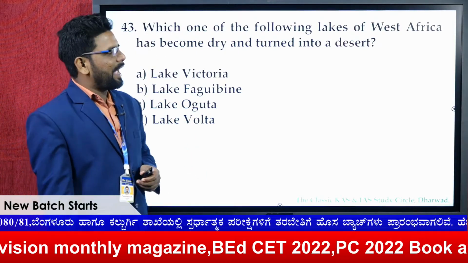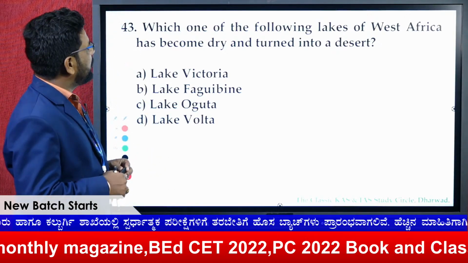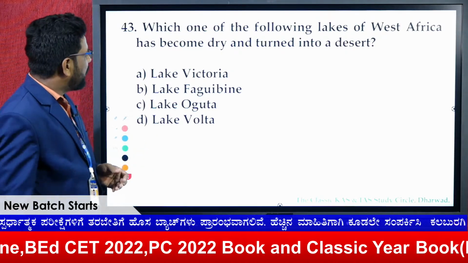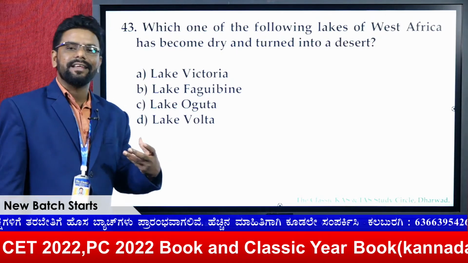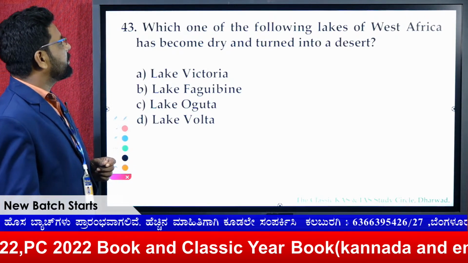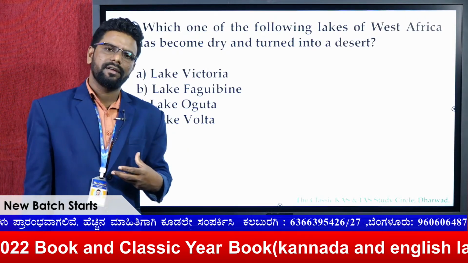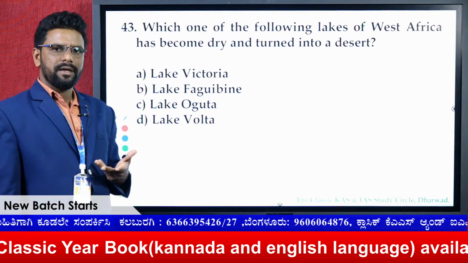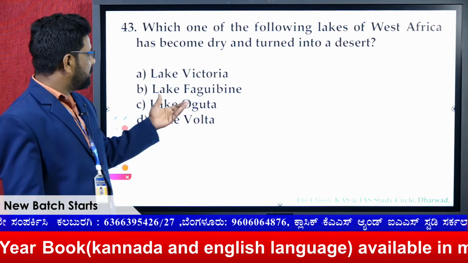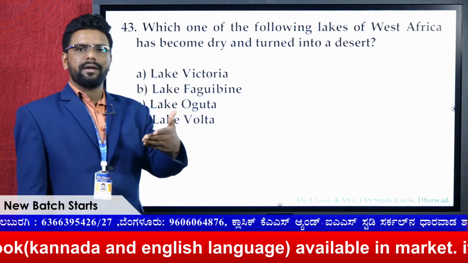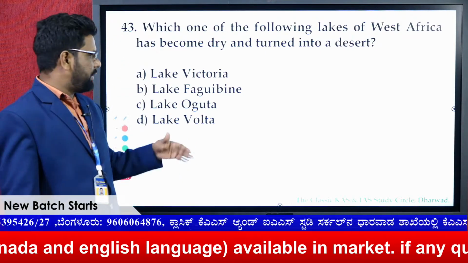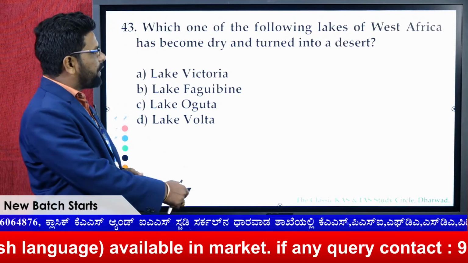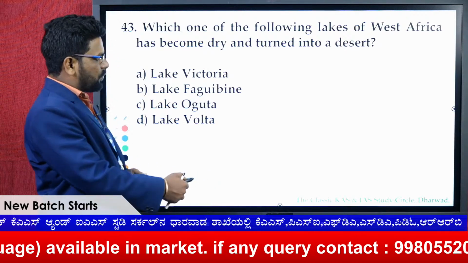After discussing with many faculties, we finally come to the answer: Lake Faguibine is the answer. It is in West Africa, became dry and turned into a desert, because it indicates that climate change is aggravating day by day. If we do not stop that, after Lake Faguibine, other Indian lakes too will face the same conditions. So we need to mitigate climate change as soon as possible.